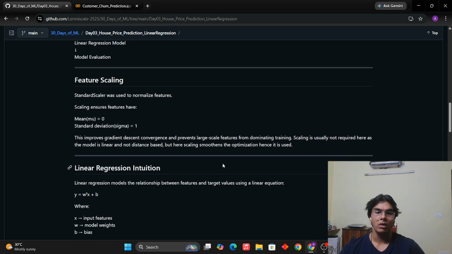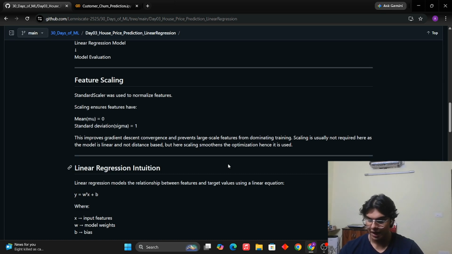So it is very good, and this is a linear model. Like I said, if it was some non-linear model, then scaling becomes even more important. For distance-based models like KNN, scaling again becomes very important because features have different scales. We need to bring them down to a similar level in order to train the model. Otherwise, large features are just going to break through, and we are not going to have good results. This is why scaling is used. It is very important. One thing to note: in tree-based models, like the random forest model, maybe a decision tree, that we implemented on day two, we never need scaling.